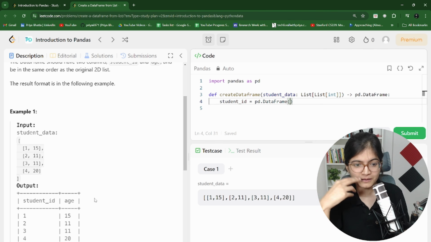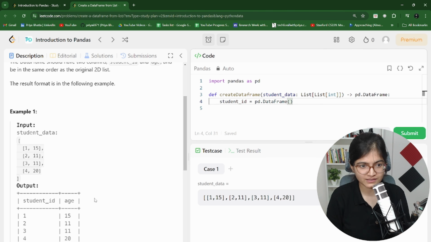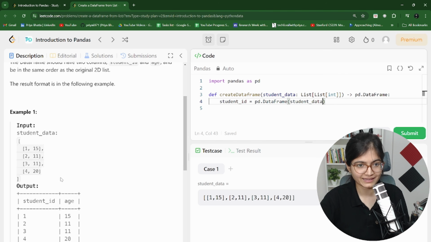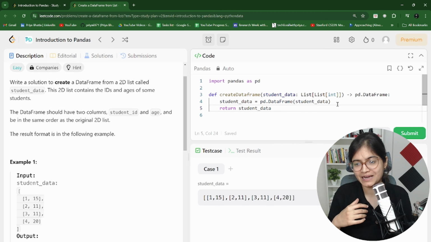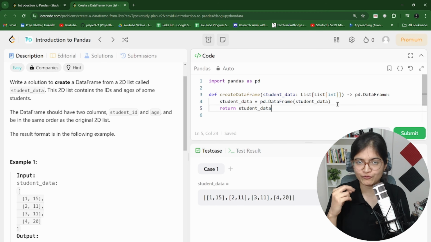So now you have a list with the name student_data, and I think the name of the data frame is also the same. You all know, right? This DataFrame function will help us convert the list to a data frame. And finally, we can simply return student_data. Now, the important thing whenever you're working on this platform is that there are two things you're supposed to do in every question. And that's the main focus of today's session, to showcase how you can practice.